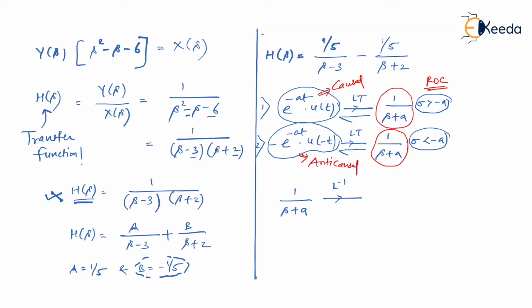I hope you got the problem. Then the answer is, whenever you say only 1 upon s plus a, this is insufficient data.